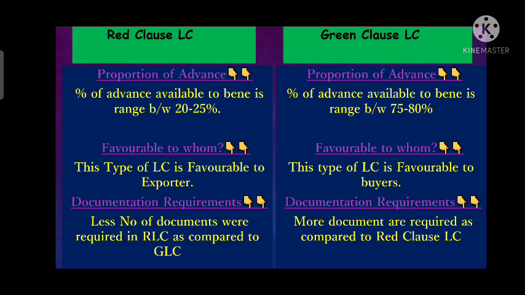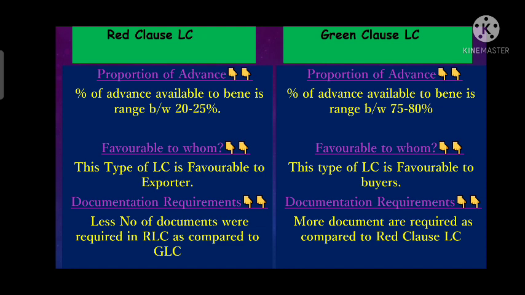Now we will discuss what documentation is required under red clause LC. Fewer documents are required in red clause LC, as here the exporter only gets pre-shipment finance, whereas in green clause LC the exporter gets pre-shipment finance as well as warehousing facility, so he has to provide more documentation as proof of warehousing facility, so that the exporter will get payment of 75 to 80% of the LC value.